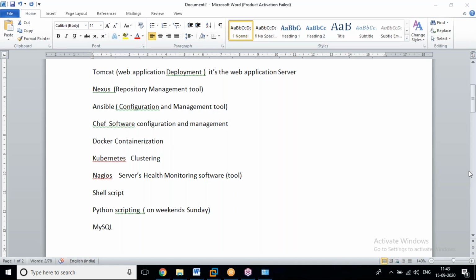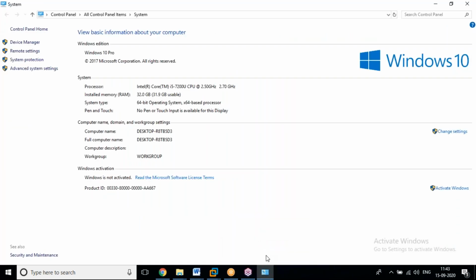In our business also, we don't know for which purpose we are purchasing it. Multi-purpose. Just imagine, 3 years ago I got this laptop with 32 GB.